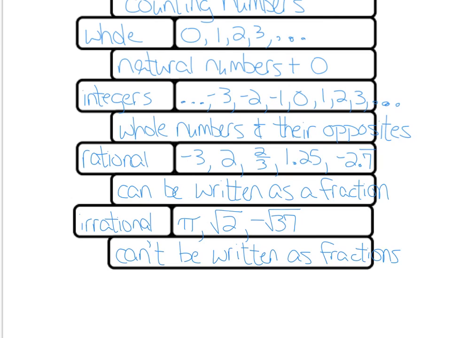You might see a decimal that has a pattern, but it is not a repeating decimal. So for example, if I have 0.12, that has a pattern, but it's not a repeating decimal. There's not something that repeats over and over. That is an irrational number. So what you need to know right now, you need to know these 1, 2, 3, 4, 5 groups of numbers and the types of numbers that fit into them.